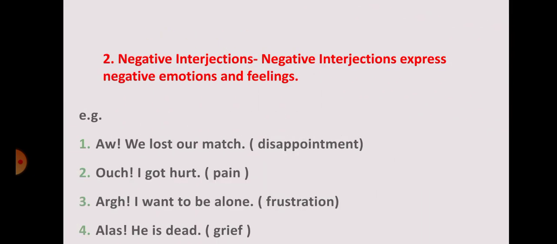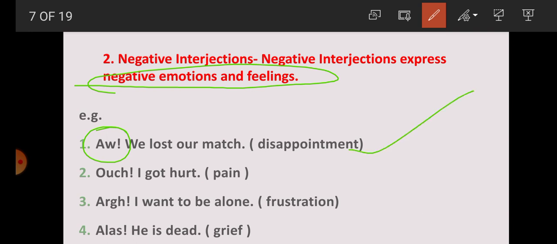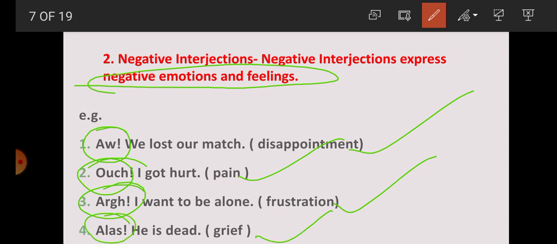Number 2, negative interjection. What is negative interjection? Negative interjections express negative emotions and feelings. For example, "Oh, we lost our match." So oh expresses what? Negative emotion, that is disappointment. "Ouch, I got hurt." So ouch expresses negative emotion, that is pain. "Ugh, I want to be alone." So ugh here, students, expresses the negative emotion, that is frustration. "Alas, he is dead." Alas expresses negative emotion, that is grief.